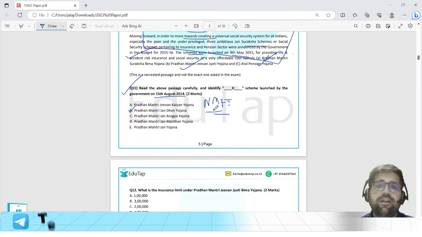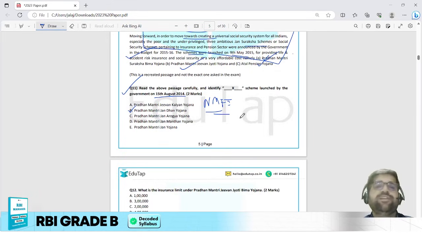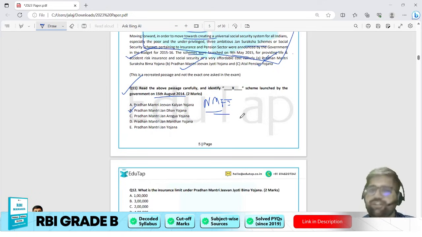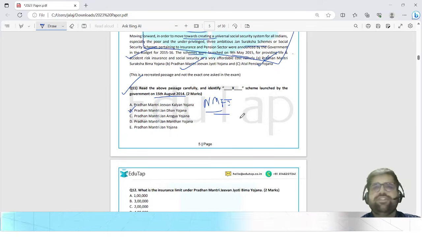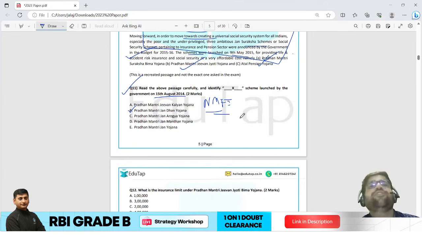So you need to cover important schemes like Pradhan Mantri schemes which are falling under the Ministry of Finance, schemes under the Ministry of Health and Family Welfare, schemes under the Ministry of Education. Those are big ministries. Agriculture, Panchayati Raj. So you have to cover them. You can leave the schemes of Ministry of Defense and Ministry of Foreign Affairs.